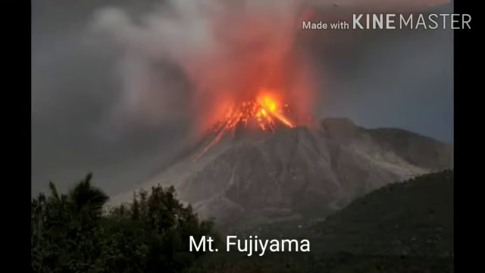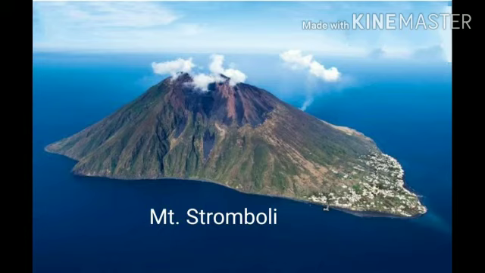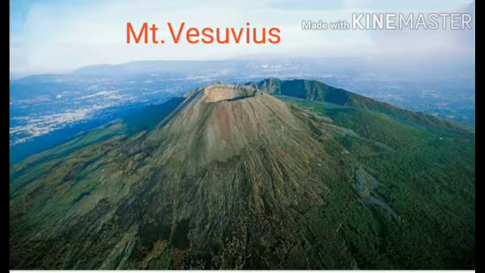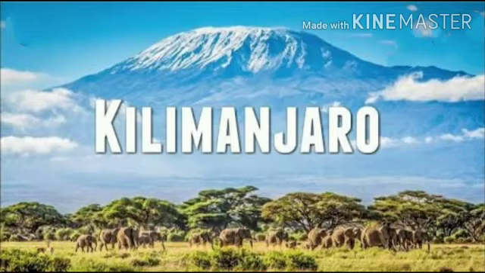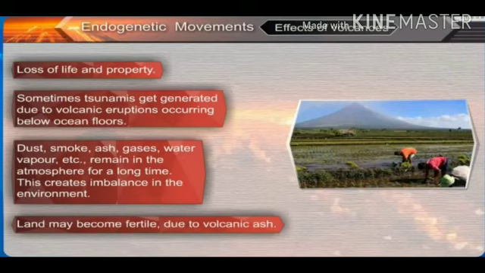Here are a few pictures of the volcanic mountains. For example, active volcanoes Mount Fujiyama in Japan and Stromboli in the Mediterranean Sea, dormant volcanoes Mount Vesuvius in Italy and Barren Island in India, and extinct volcano Mount Kilimanjaro in Tanzania. Now let us study the effects of volcanoes. First, loss of life and property. Second, sometimes tsunamis get generated due to volcanic eruptions occurring below the ocean floors.